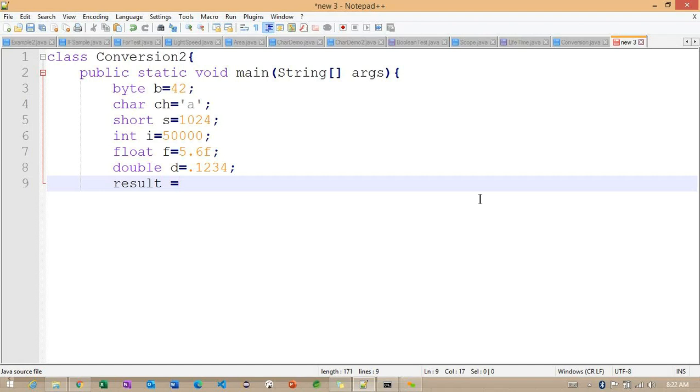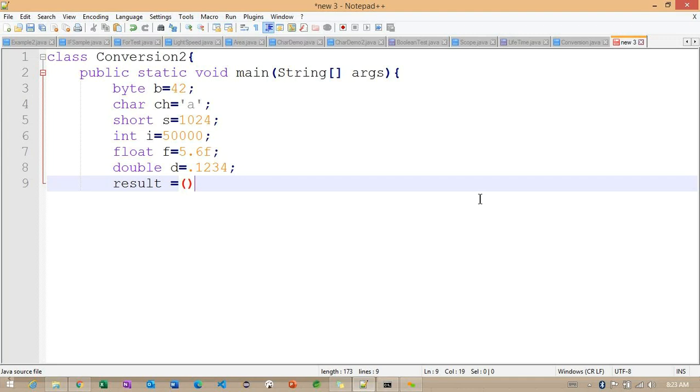Inside this result, what is the expected data type of the result? Now let me provide the type conversion, like multiplication or division, whatever we want. What is our return data type here?